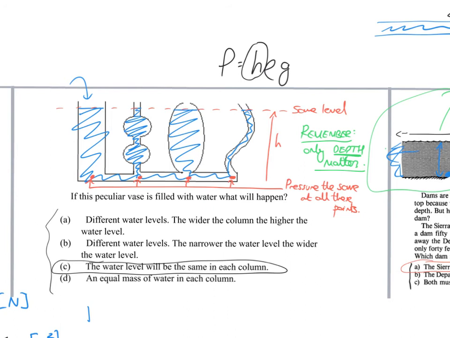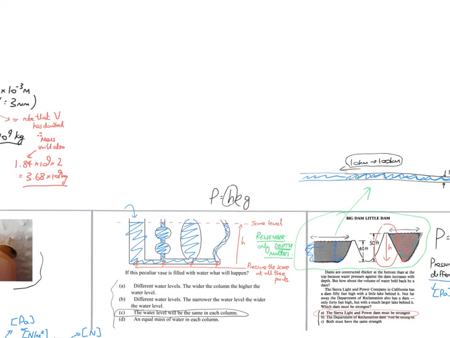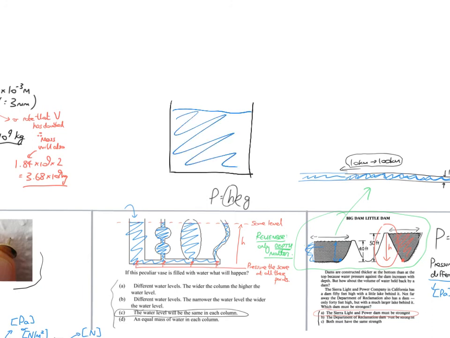There is one very final point I'd like to say, and that is that in a liquid or in a gas, so let's draw some water in a container. If I've got an object here, the fluid pressure acts in all directions. So it doesn't just act downwards; it acts in all directions.